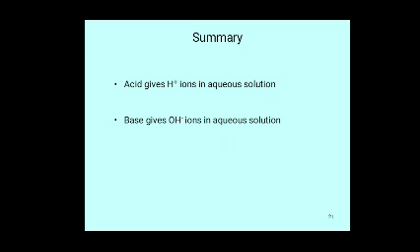A substance that partially dissociates and produces fewer H+ ions is called a weak acid, like CH3COOH, HCOOH, H2CO3, and so on. These acids are of two types: strong acid and weak acid.